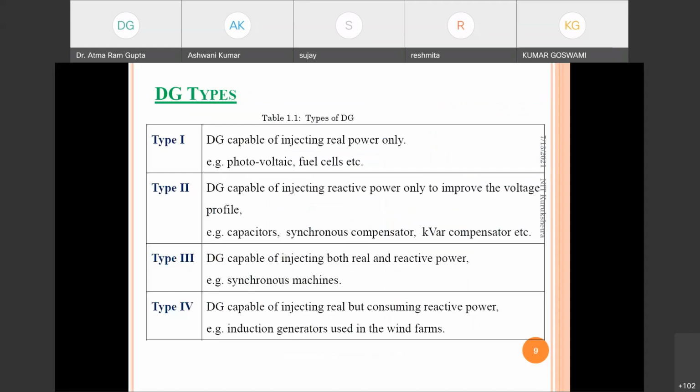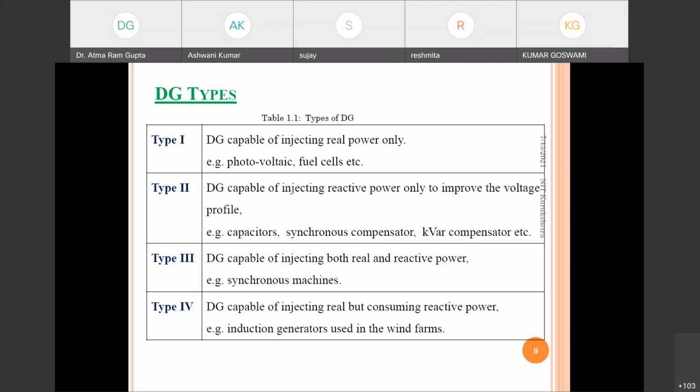So there are many authorities like IEEE or CIGRE, many standards are there for defining the capability or rating of the DG. As per CIGRE, it is telling up to 50 megawatt can be distributed generation. Various different definitions or ratings are given, but maximum up to 100 megawatt can be taken as a distributed generation. A small generation can be like 10 megawatt, 20 megawatt, 25 megawatt. This all comes under the category of distributed generation.